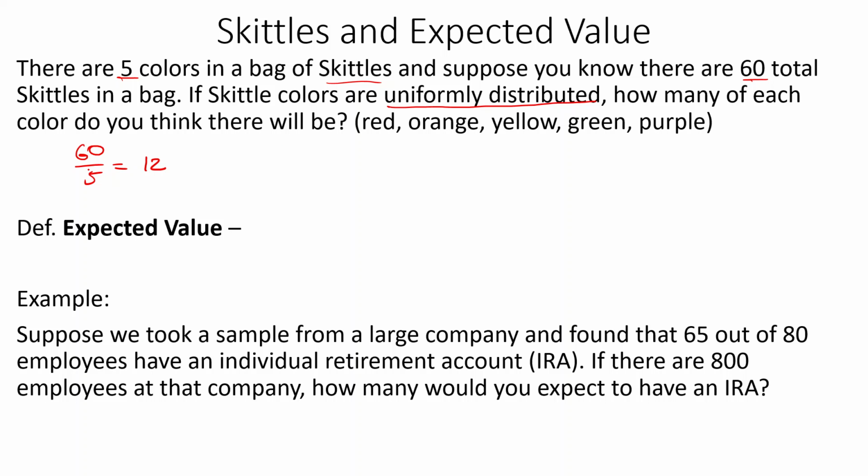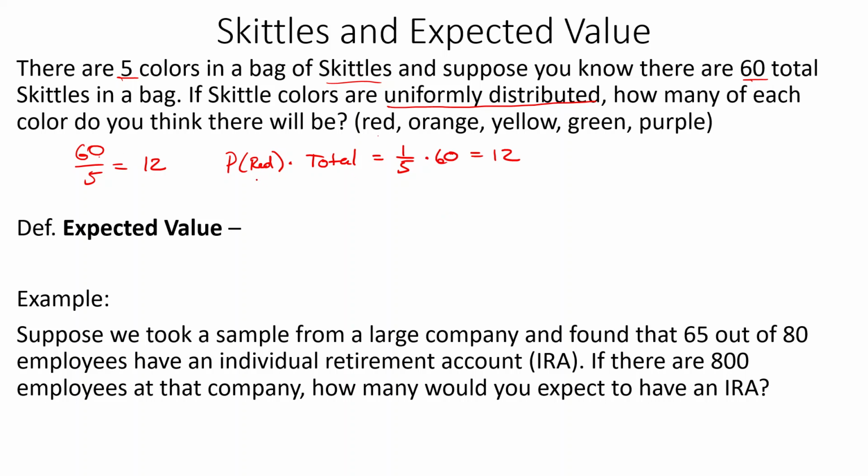But what we actually did there is we took the probability of any color, say red, and multiplied it by the total. We said the probability of red, there's 5 colors, so it should be 1 out of 5, times the total, which was 60, which gives us the 12.